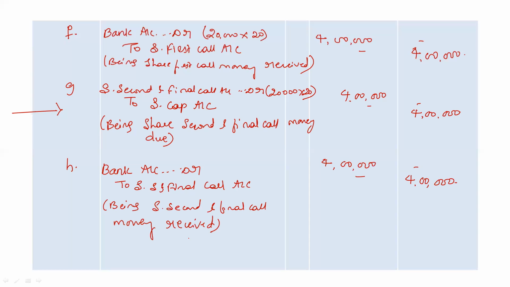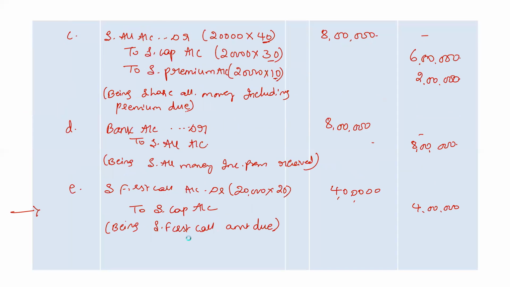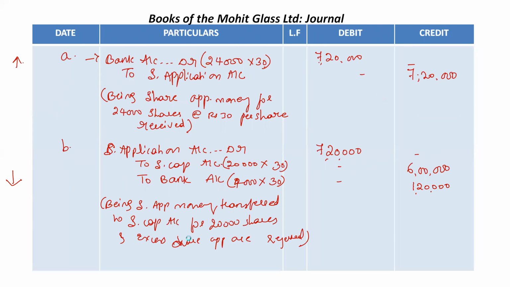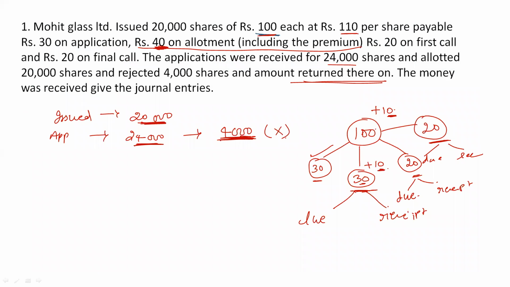One thing is that if you are clear from the beginning, if you're clear with concepts and basic entries, only then you must have understood this topic. The topic was actually issue at premium. So during allotment only, company has collected all the premium amount.